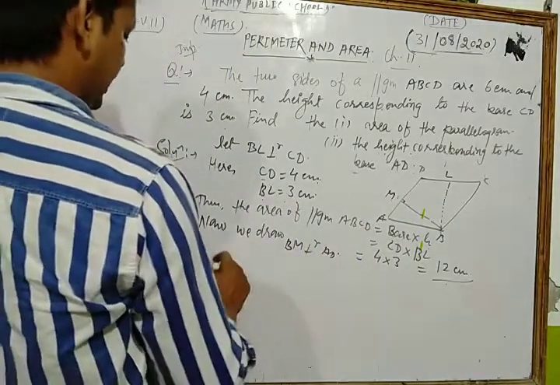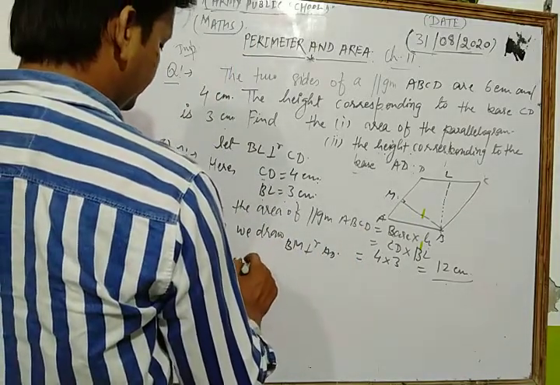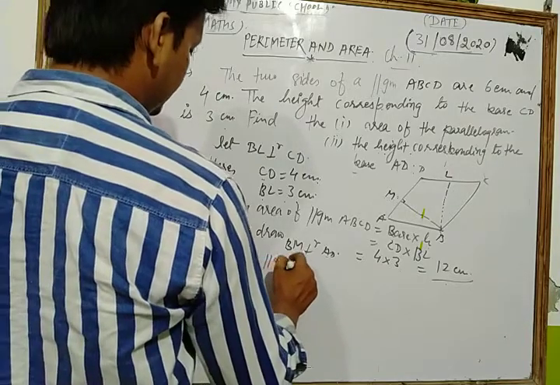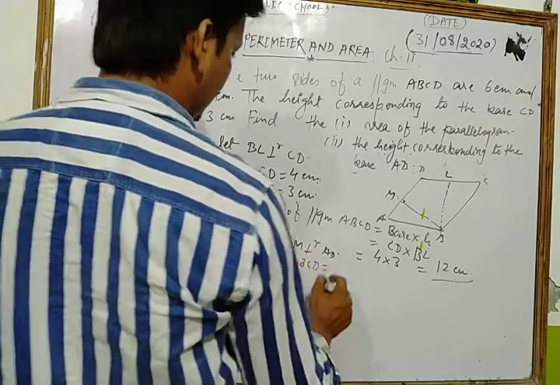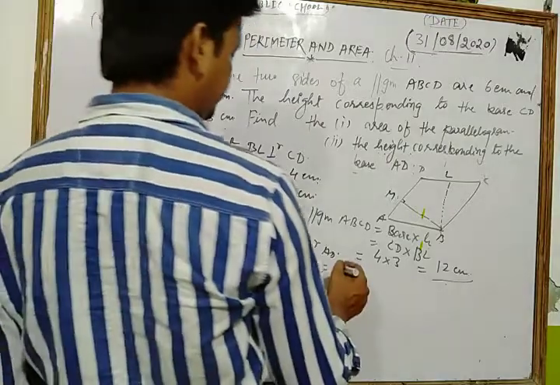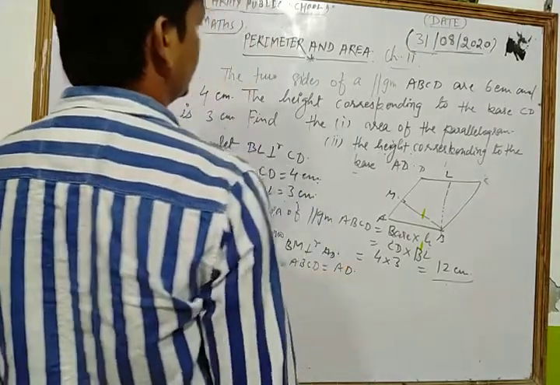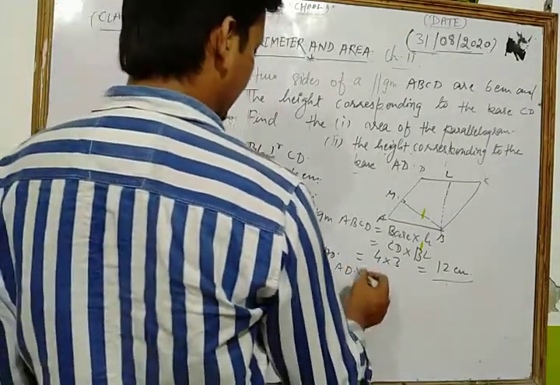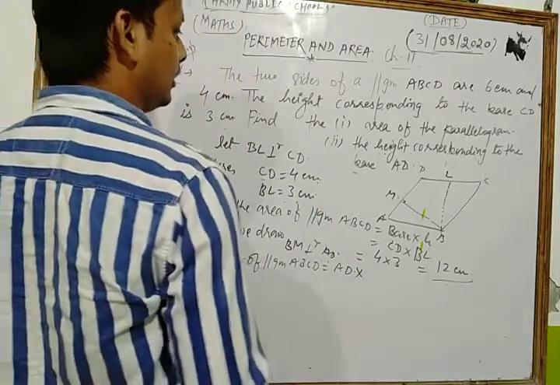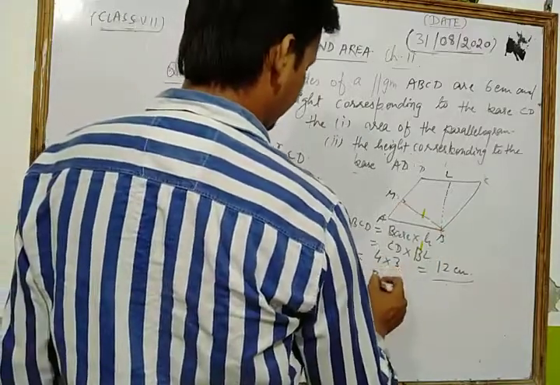So since area of parallelogram ABCD is base into height, take base AD and corresponding height is BM.